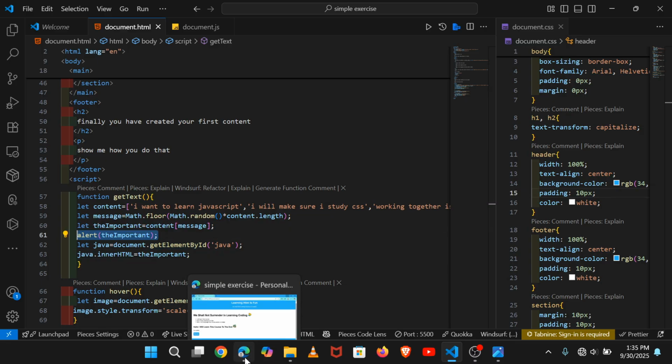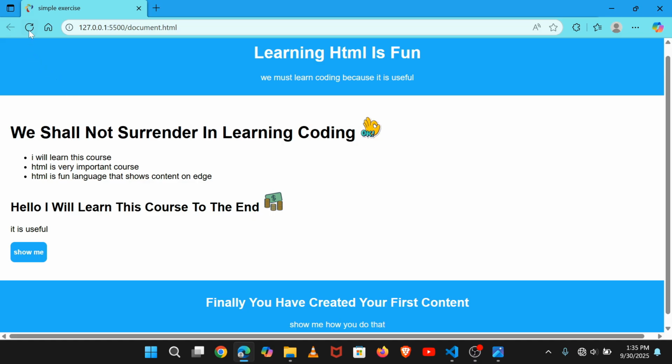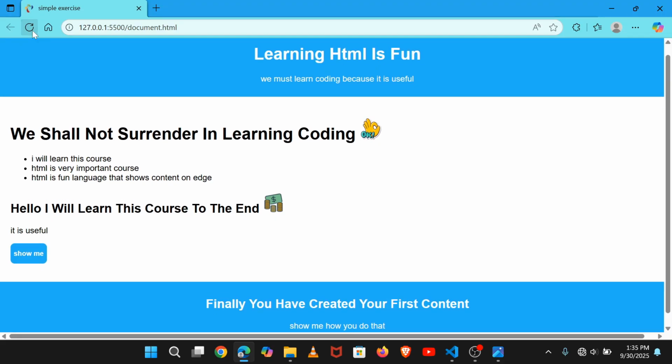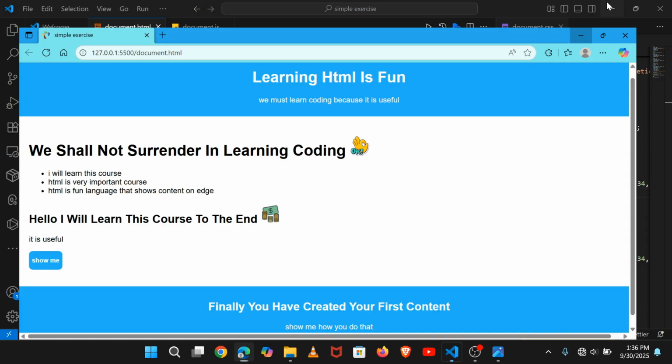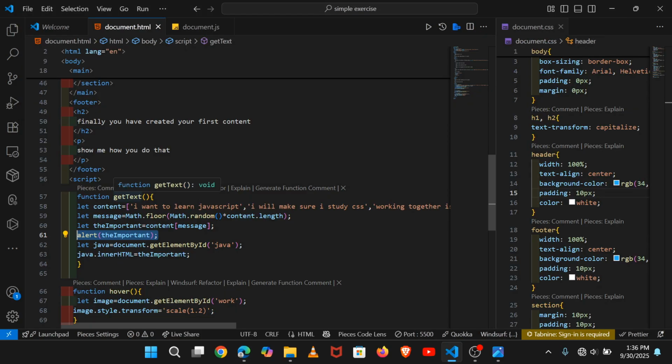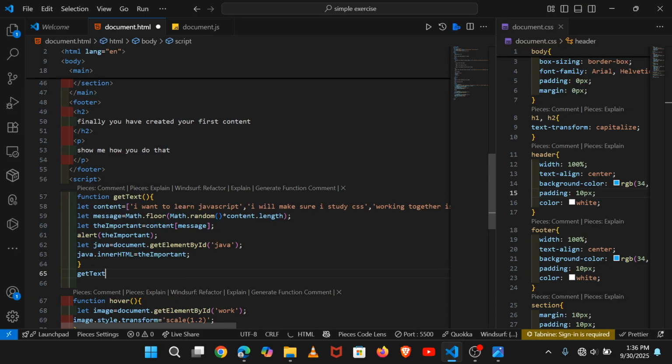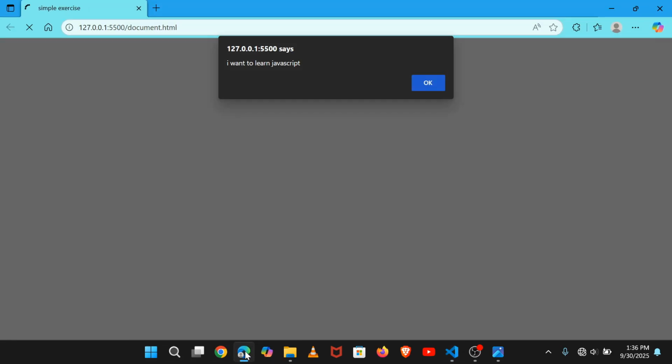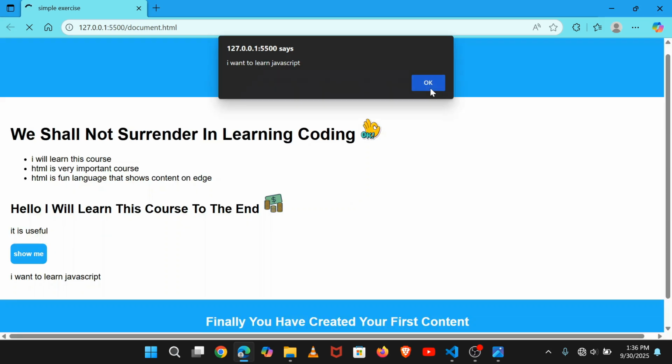When you alert like this, you can see alert is not being displayed because everything now is inside the function. But when you take this getText out of the box and do this, Control S to save, we will find everything has already changed. It is not working very well.